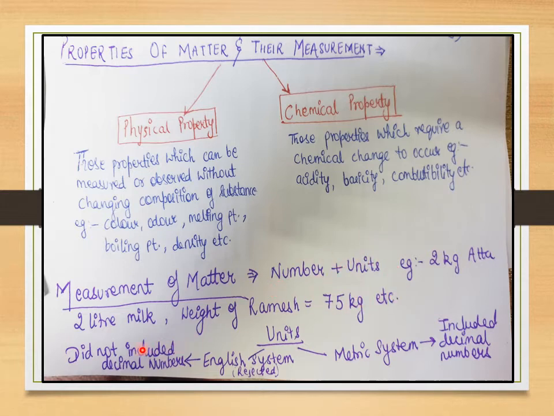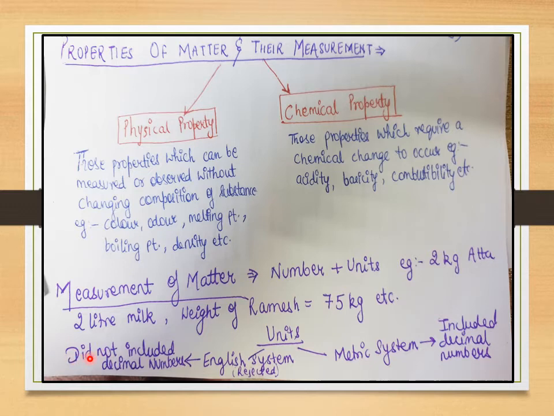Let's say I take another example. Let's say I tell you, please bring 2 milk. Now what are you going to understand by 2 milk? 2 milk could be 2 milliliters of milk, or it could be 2 packets of milk, or it could be 2 liters of milk. Now what do I really want you to buy? So I have to be specific. Milk again is a matter. So I have to be specific in telling you that you need to bring 2 liters of milk, right? So this means you will go, and the person from whom you are going to buy will measure milk in 2 liters and give it to you.